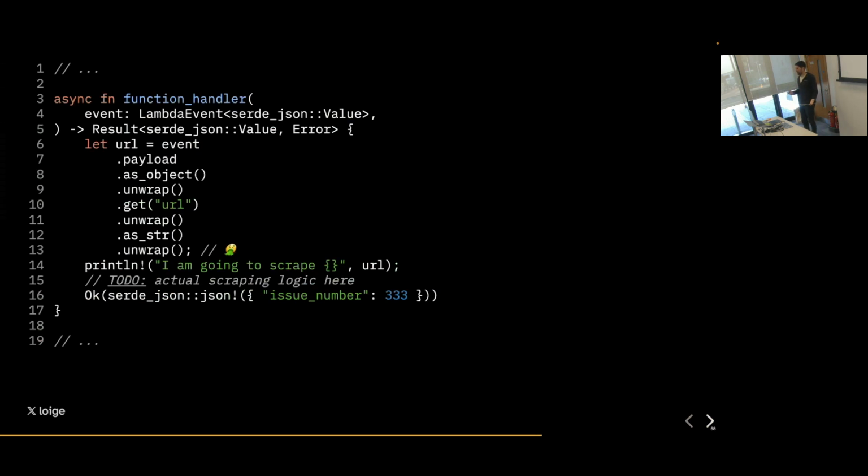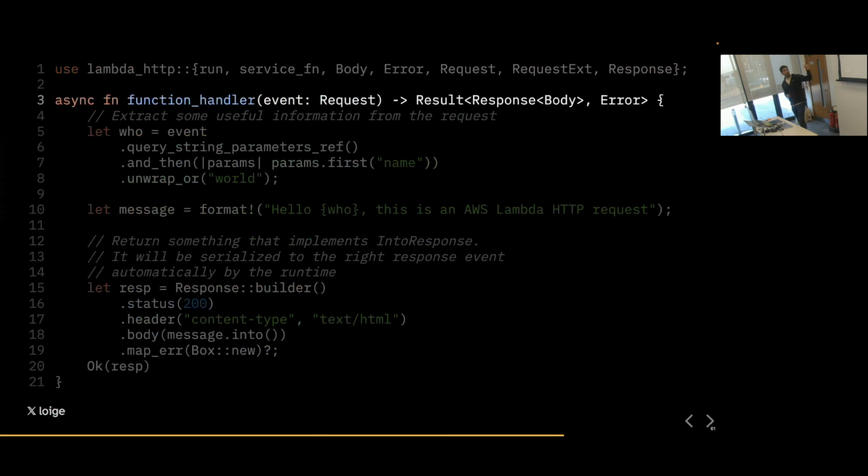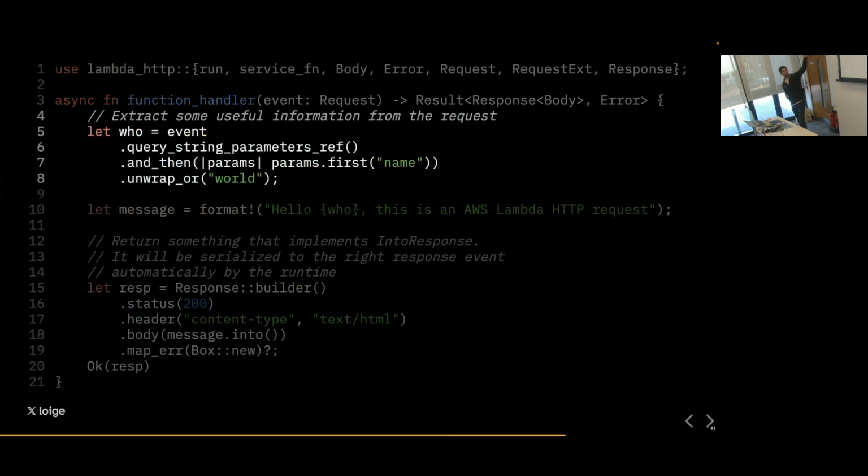The other thing is, okay, we didn't see HTTP lambdas, which is maybe the most common use case, especially if you want to use Rust, it's probably the most convenient. And the only thing I want to show you is that there is another layer of abstraction called Lambda HTTP, again, maintained by the same group of people and automatically installed when you use Cargo Lambda init and you select HTTP. And what it does, it gives you an even higher level abstraction for requests and responses, because it gives you practically a way to extract.